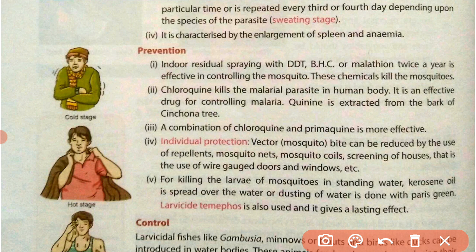Chloroquine kills the malarial parasite in the human body. There is a medicine known as chloroquine. We can take this medicine to kill the parasite in the human body. And quinine is extracted from the bark of a cinchona tree. This is a very important point.